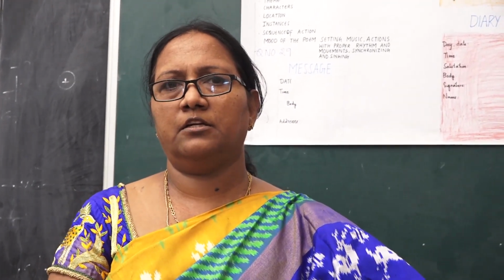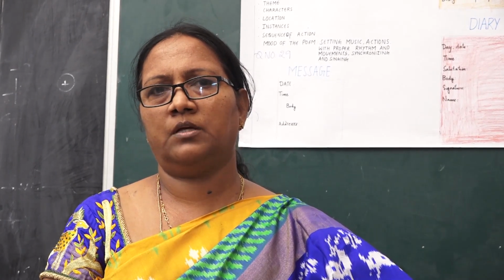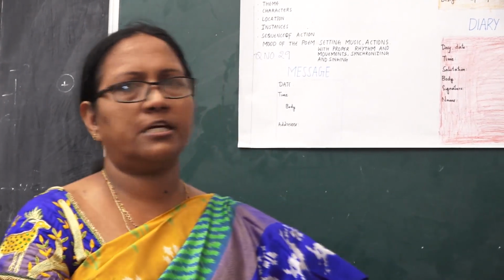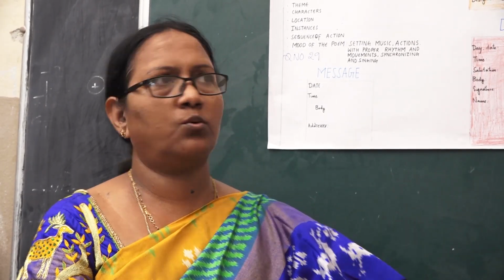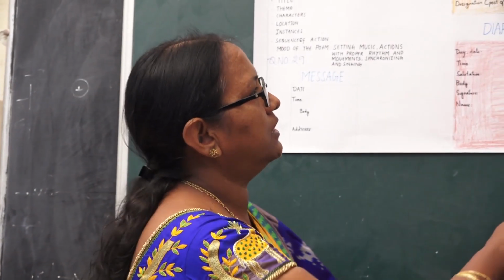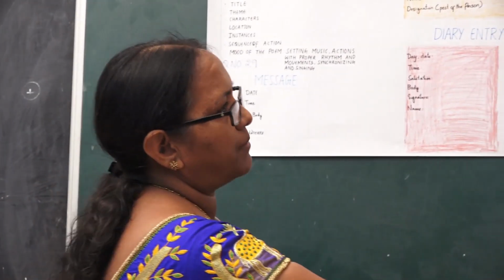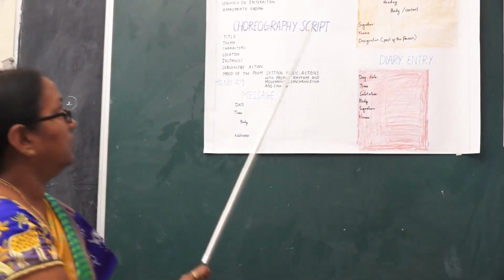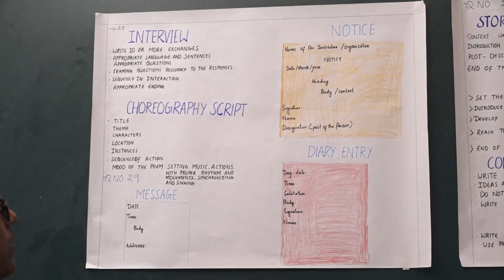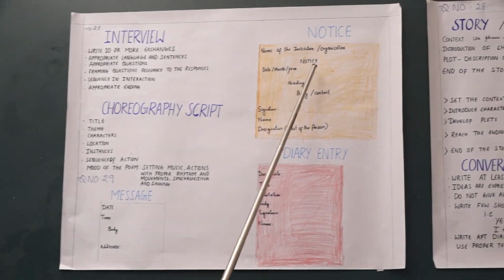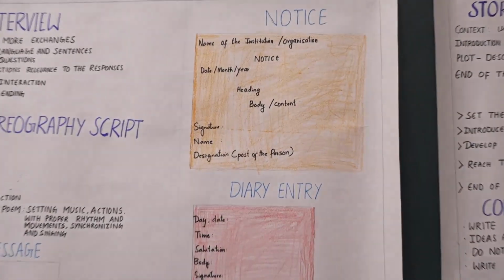Dear children, this is M. Aditya, English teacher working at ZPSS Army Academy, Kottaguda, Bhadradri district. Today we will discuss paper 1 question numbers 28 and 29. Under 28 we have the major discourses like story and narration, conversation, description, drama script and play, interview and choreography. Under question number 29 we have the minor discourses: notice, diary entry and message.